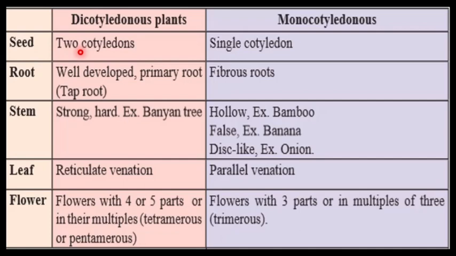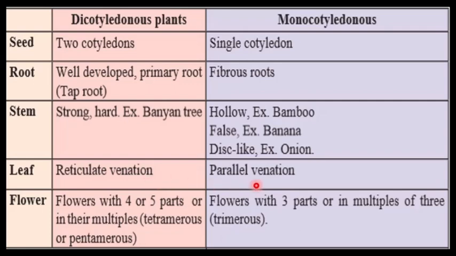That is, they can be divided into two equal halves. Whereas monocotyledonous seeds only have a single cotyledon. They cannot be divided into equal halves. The roots are well developed primary roots, whereas in monocotyledons we have fibrous roots. They are like fibers. The stem is hard and strong as in banyan tree, and in monocotyledons it can be hollow, false, or disc-like. The leaves have reticulate venation in dicotyledonous plants and parallel venation in monocotyledonous plants.